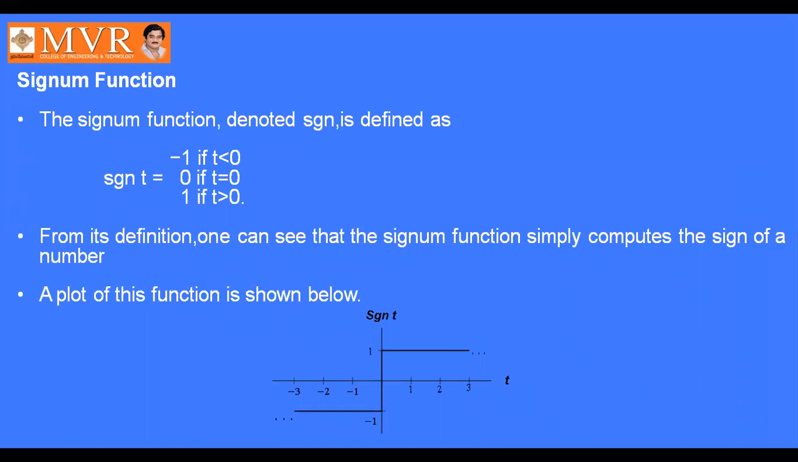Next, the signum function. How is the signum function defined? It is equal to minus 1 if t is less than 0, equal to 0 if t equals 0, and equal to 1 if t is greater than 0. Graphically it is represented like this. This is the graphical representation of our signum function.